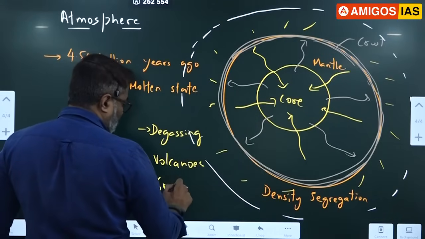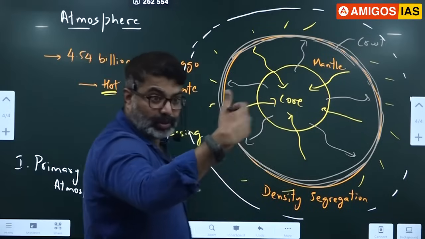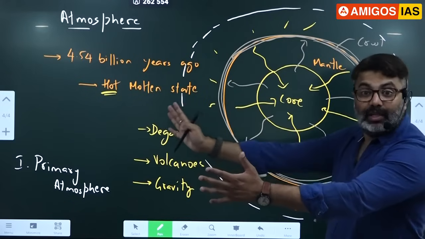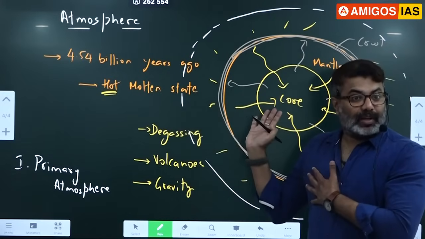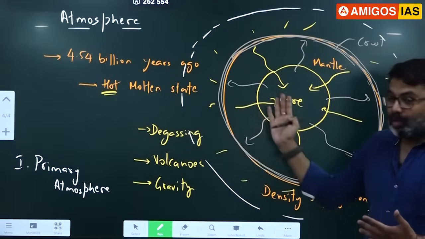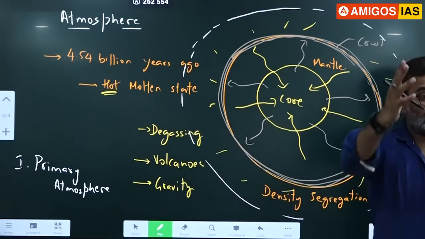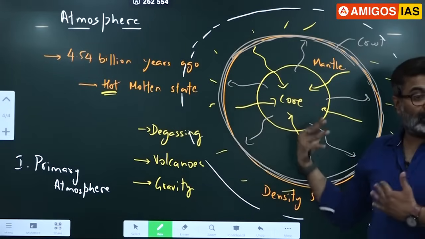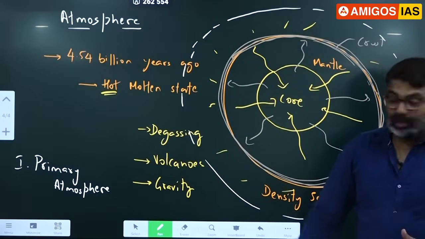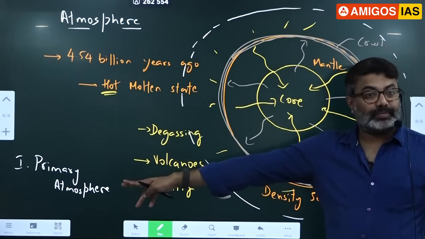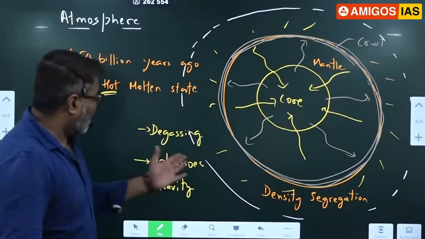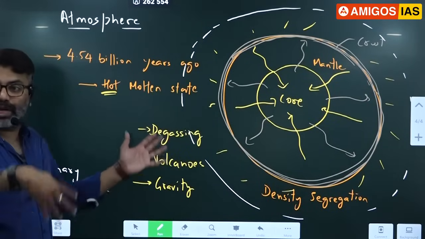The initial atmosphere that was formed was blown out by the solar wind. Because we are close to the sun. We are an inner planet. The first atmosphere that was formed from the gases and dust that came out was blown out by the solar wind, because Earth is very close to the sun. As a result, we lost our first atmosphere. Then slowly the process continued. The volcanoes, degassing, more and more gases were released.